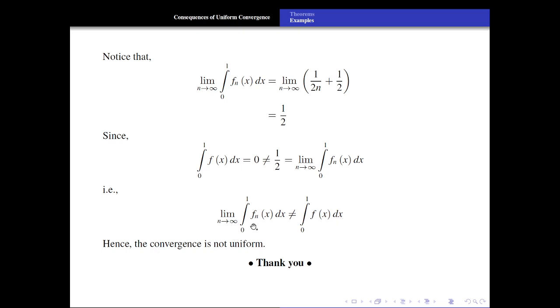So this limit and these integrations are not equal, hence the convergence is not uniform. Because the integral from 0 to 1 of f of x dx, where f of x is the limit as n tends to infinity of fn of x, shows that limit and integration are not interchangeable, hence the convergence is not uniform. Thank you.